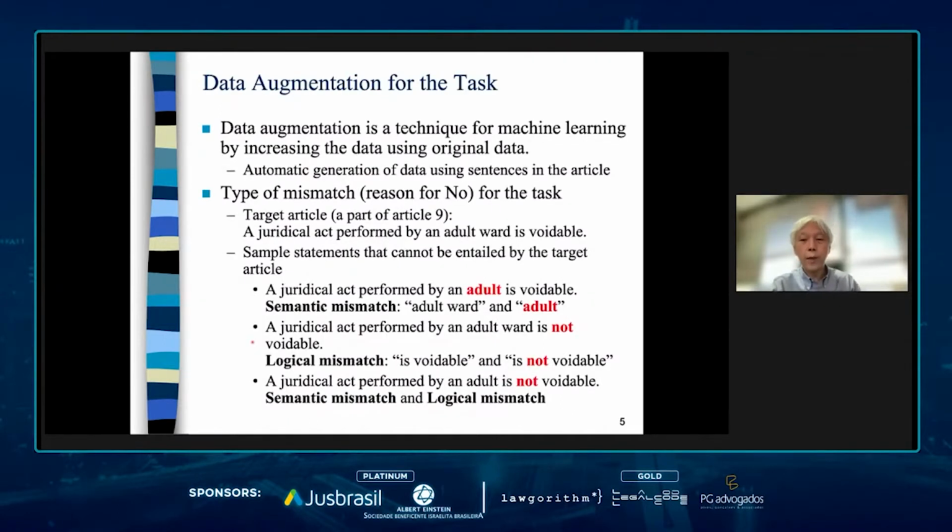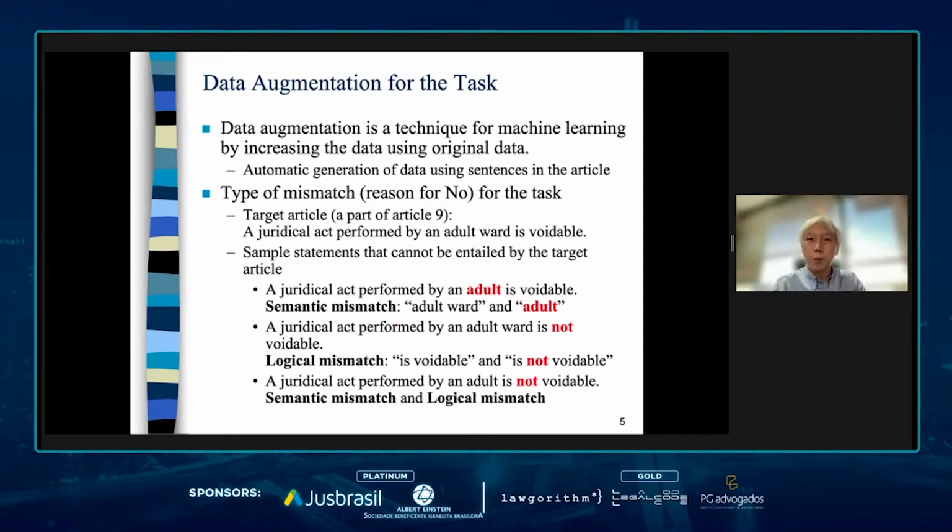In order to make new training data systematically, we classify the types of mismatch for entailment. This kind of data making process can be called data augmentation, a machine learning technique of increasing the data using the original data. There are two types of mismatch for making such pairs.